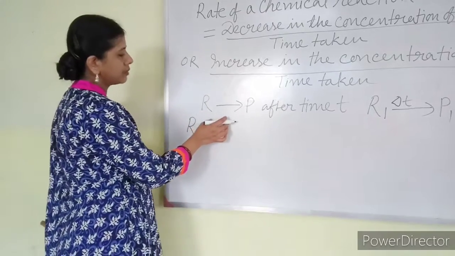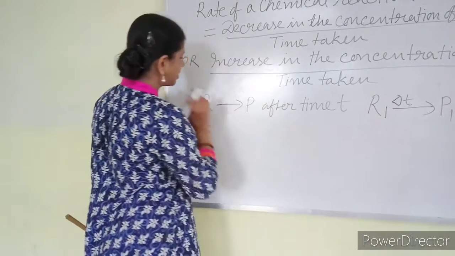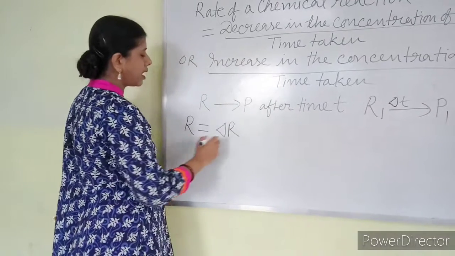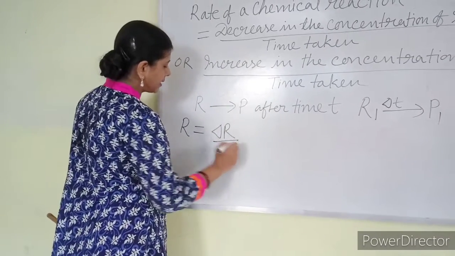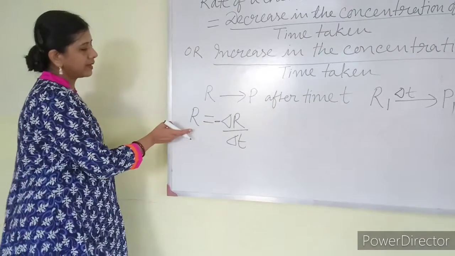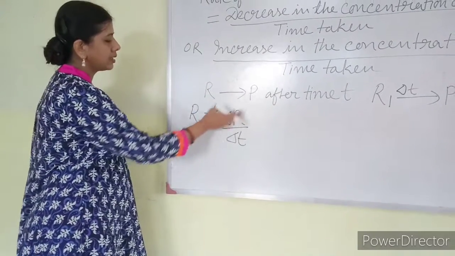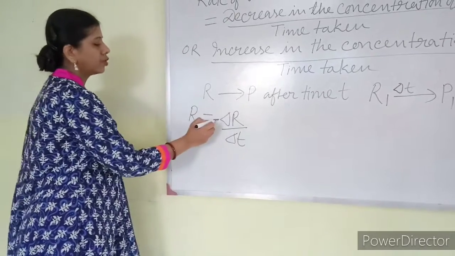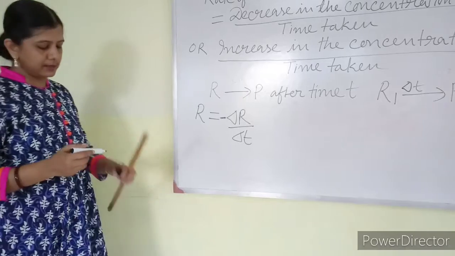So concentration of reactant changes means R1 minus R. I can write delta R by delta T. Now here a negative sign is written. Rate of a reaction is change in the concentration of reactant by time change. Now why is the negative sign here?